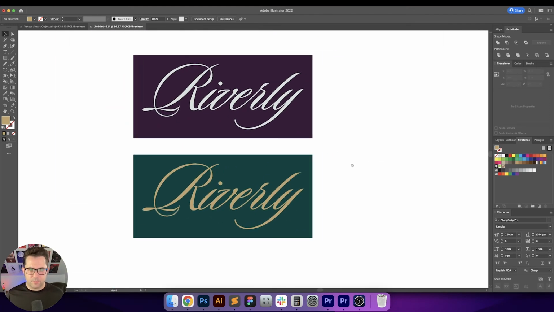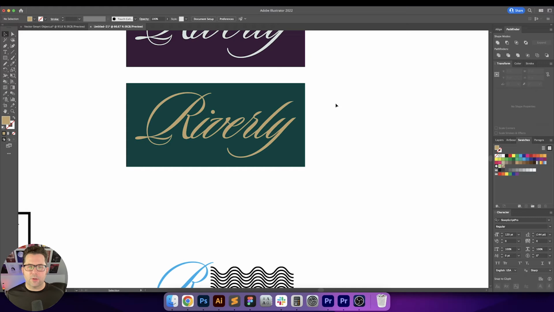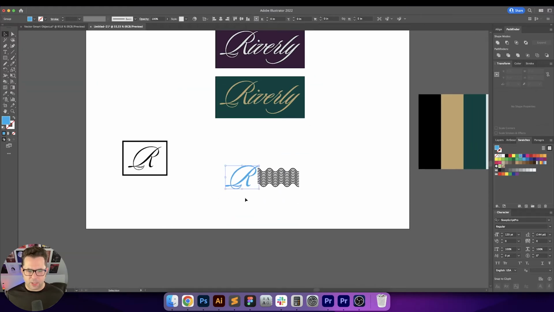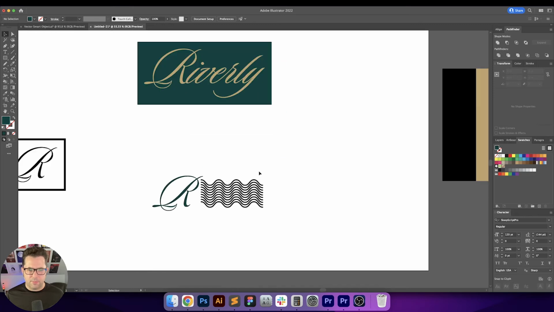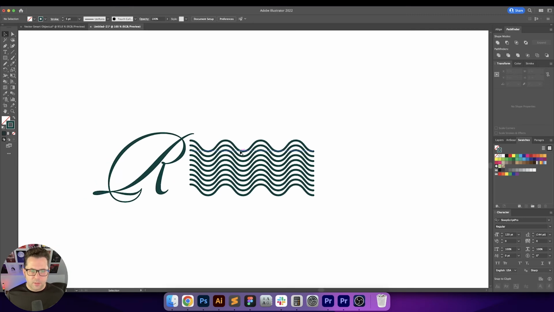I actually like that a lot. So river. Okay, so for this, let's go ahead and color this down here. And then we'll do the same thing with these lines. Very cool. All right, let's just to have a little bit of fun.